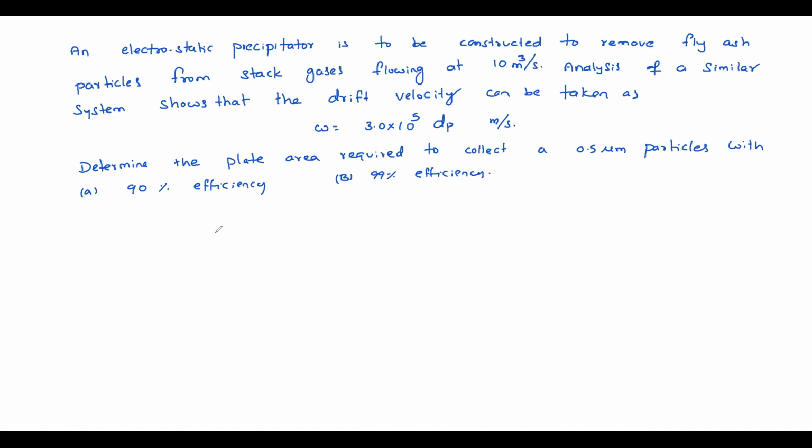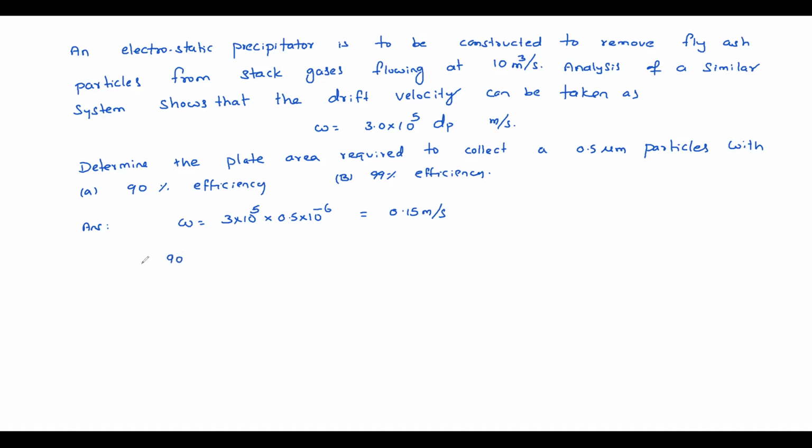Okay, this is the question. So you know what the drift velocity is? W equal to 3 into 10 power 5 into particle size, which is 0.5 micrometers. So finally that will be in meter per second. So 3 into 0.5, 1.5, it is 0.15 meter per second. That is the drift velocity. So now efficiency is there, drift velocity is there. You can find plate area.